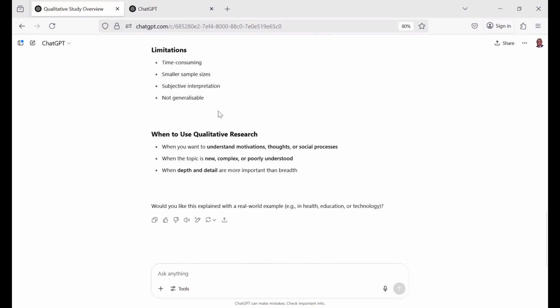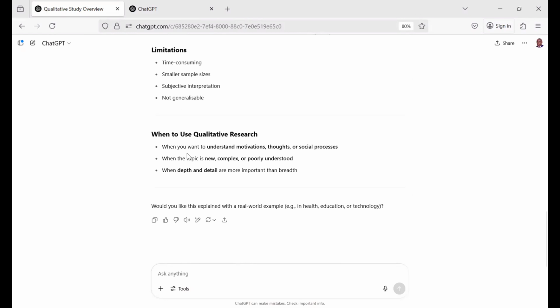Now look at the limitations. Very succinct, time consuming. It is smaller sample sizes. For me, I don't say this as a demerit in a way, even though the sizes are small, because it's an opportunity for you to go deeper into getting the real experiences of each person. And then the next one here is subjective interpretation, because the interpretation is based on your findings, based on what you see, based on what the researcher is reporting. And then you also cannot generalize it, because you are only dealing with a few data.